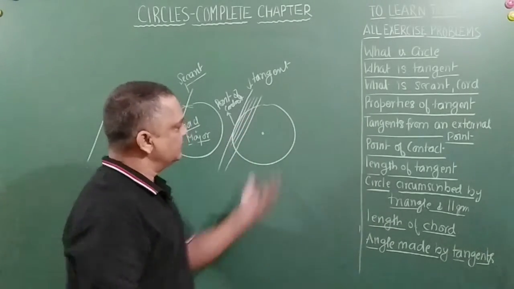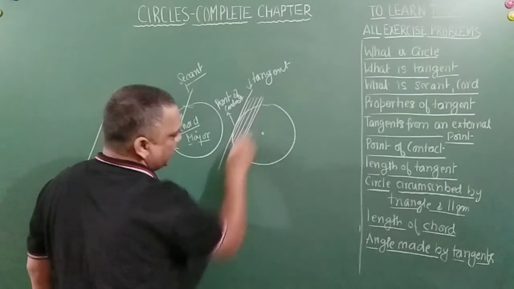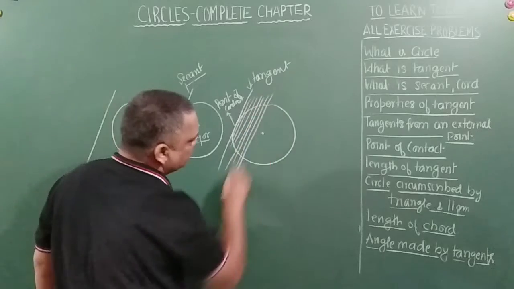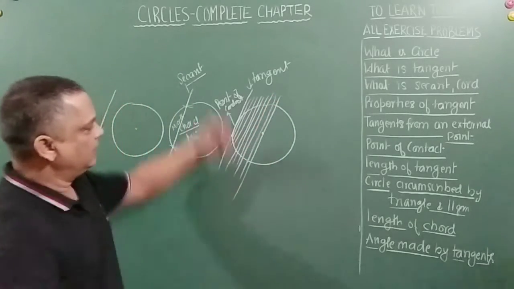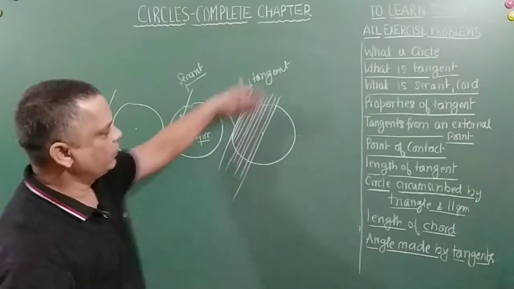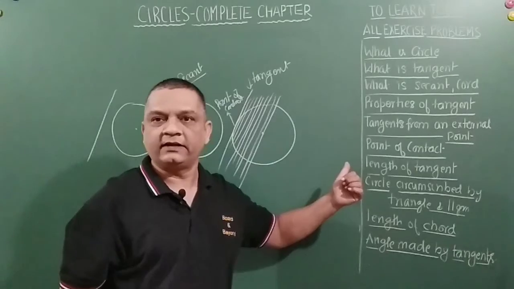So friends, when you laterally shift it towards this side, let me just draw it. A time will come when your line, when your secant, will actually pass through the center, right?